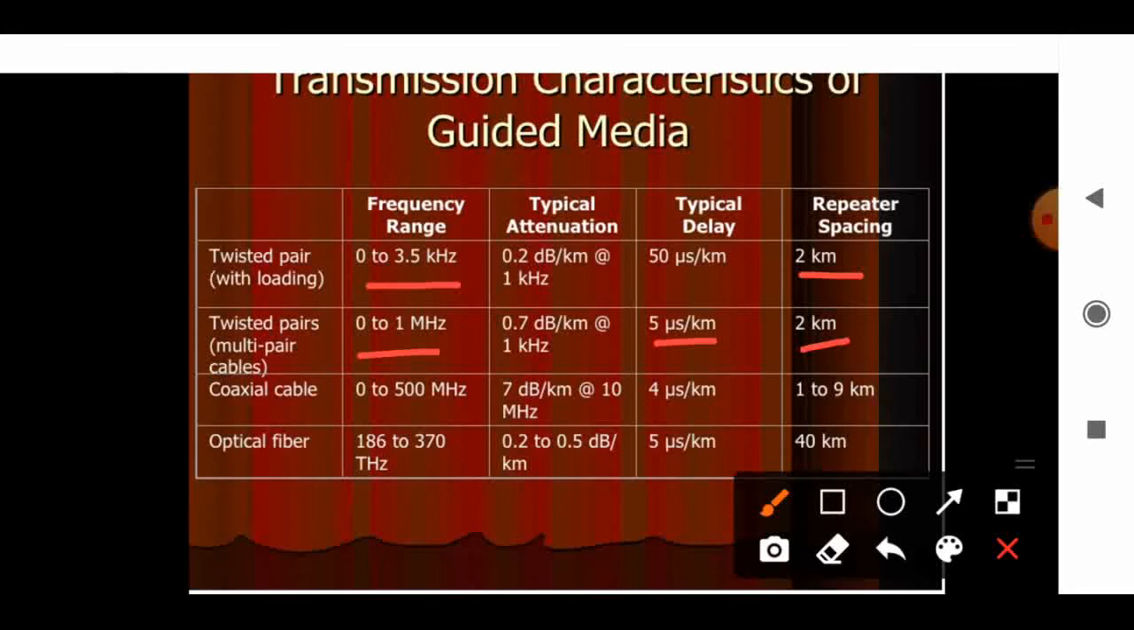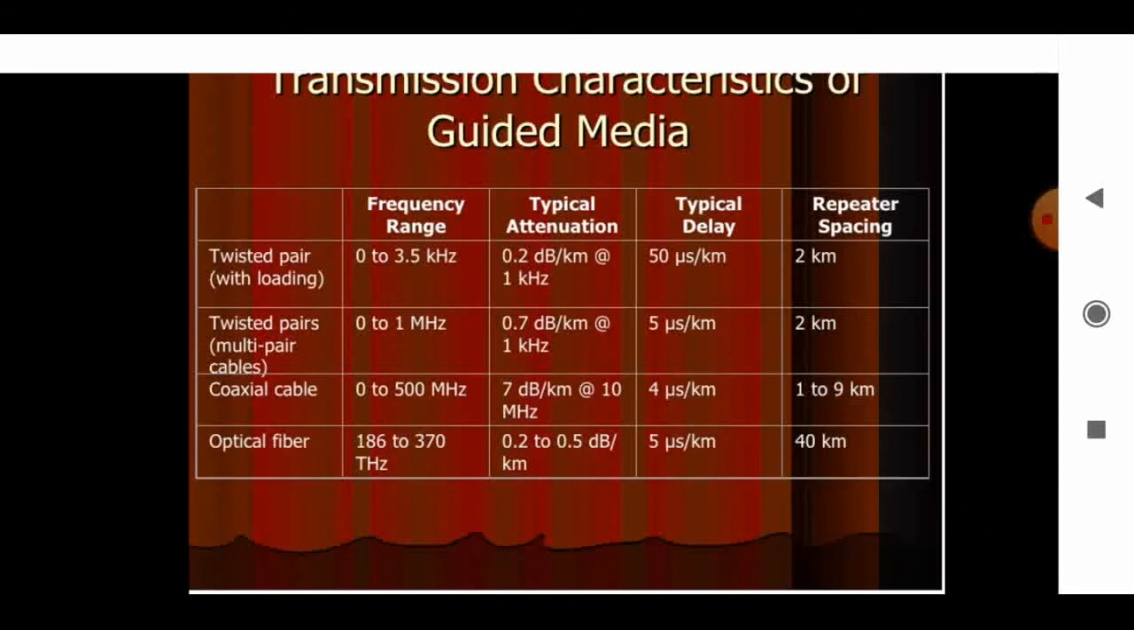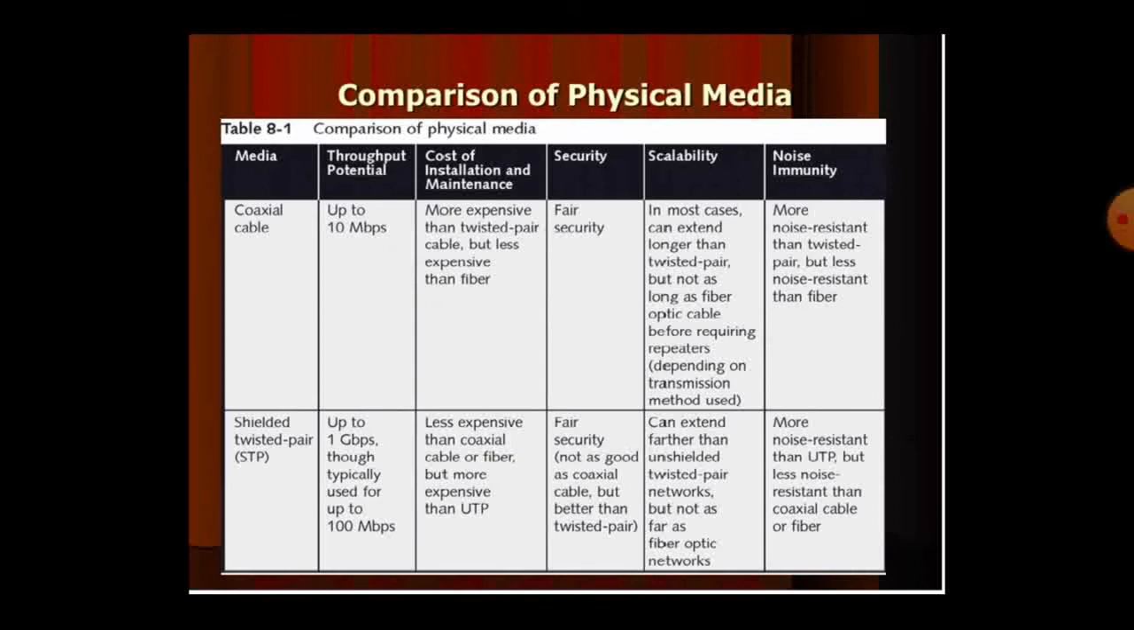Coaxial cable frequency range is 0 to 500 megahertz. We can have a repeater every 1 to 9 kilometers. Optical fiber, 180 to 370. We need a repeater every 40 kilometers. Now a comparison of these physical media, guided media: twisted pair cable, coaxial cable and optical fiber.